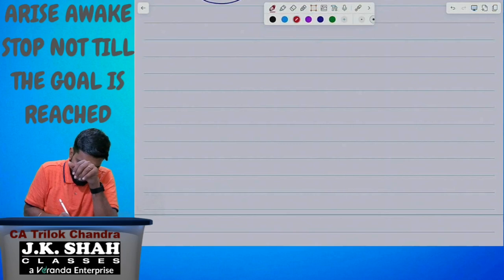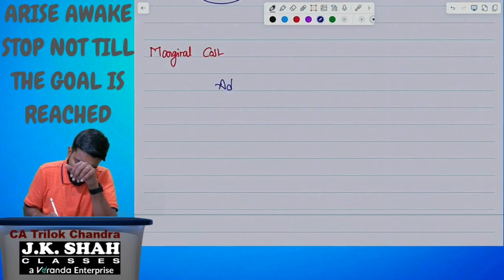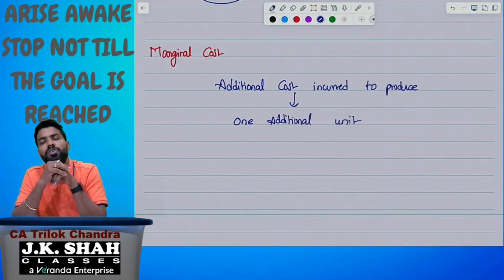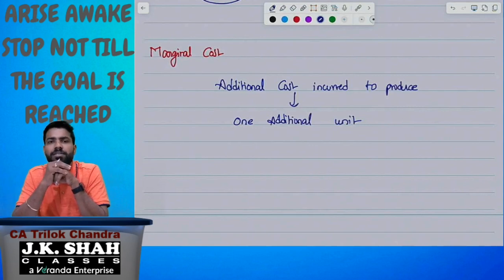Last one, marginal cost. I don't need to explain this; many of you know about it. What does marginal cost mean? Additional cost incurred to produce one additional unit is called marginal cost. I will discuss this elaborately in the marginal costing chapter.